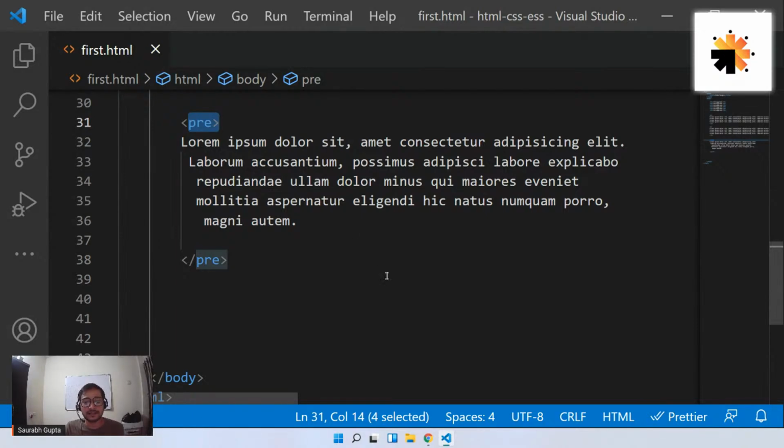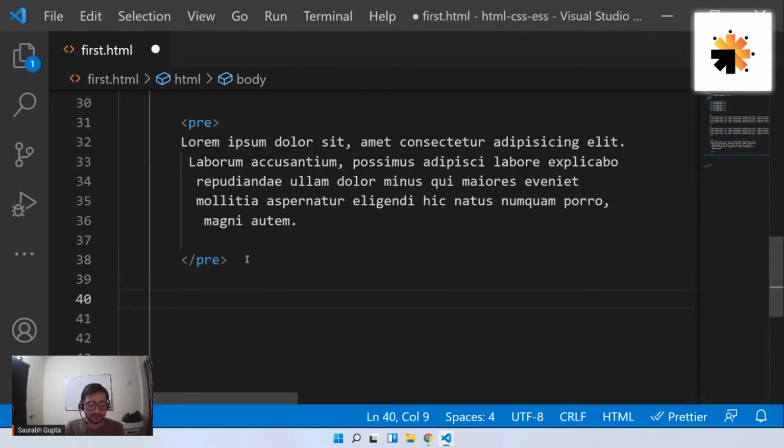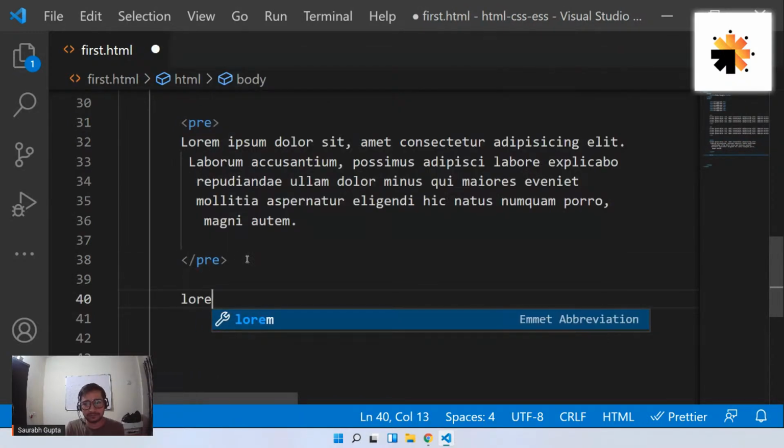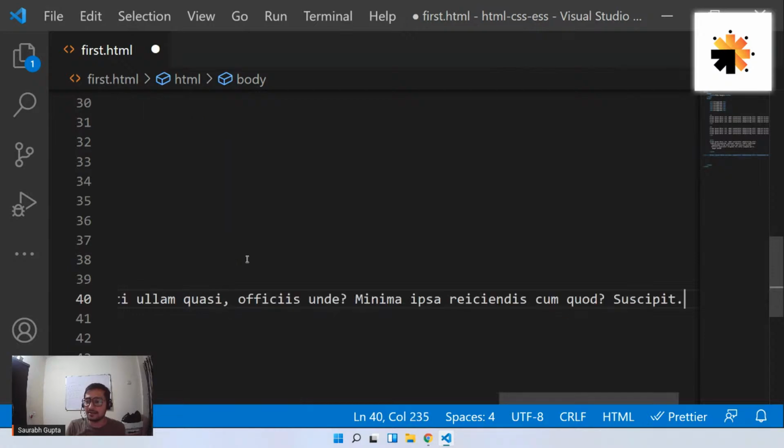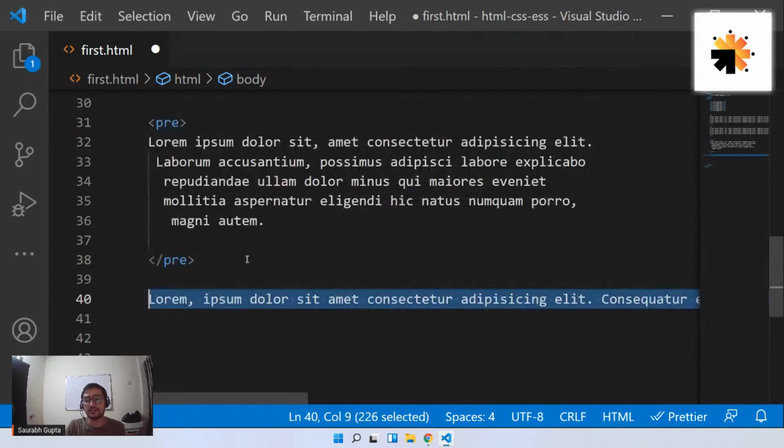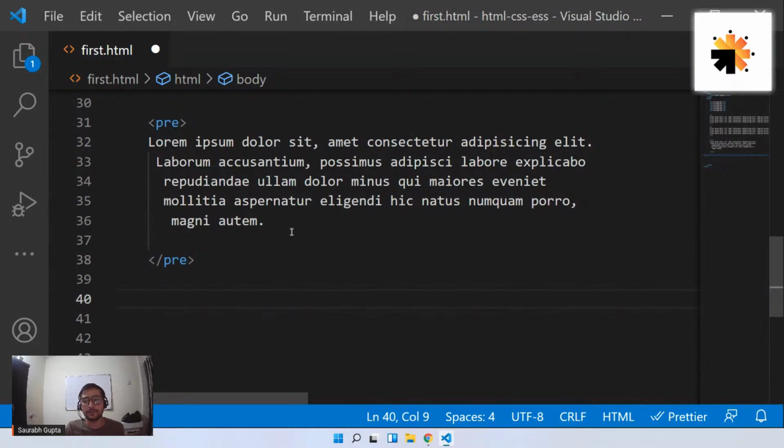Okay. Jaskira Singh asking, sir, this format, this lorem, you copy? No, you can generate it. Simply go ahead and write lorem. You'll get an option. Press enter. It will generate it for you. VS Code will generate it for you. So you can generate a dummy paragraph whenever you want.